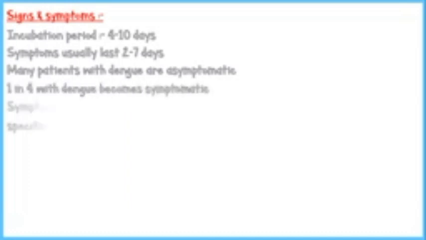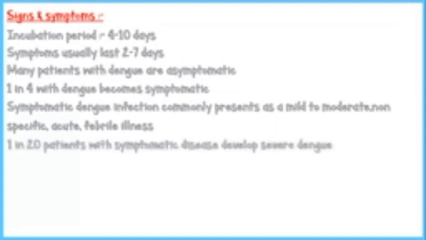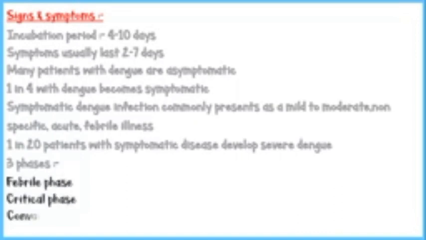Symptomatic infection commonly presents as a mild to moderate, non-specific acute febrile illness. About 1 in 20 patients with symptomatic disease develop severe dengue. Most of the time, these patients have a history of a prior dengue infection. There are 3 phases of the clinical course of a dengue viral infection: febrile phase, critical phase, and convalescent or recovery phase. Let's discuss them in detail in the following sections.